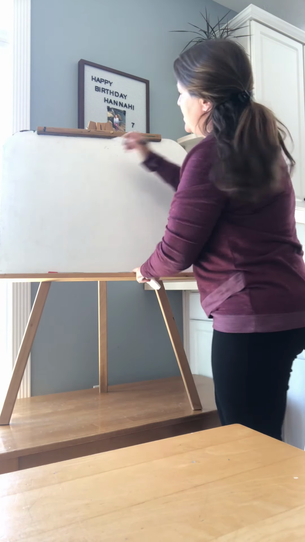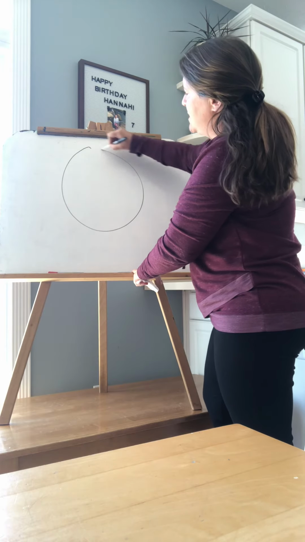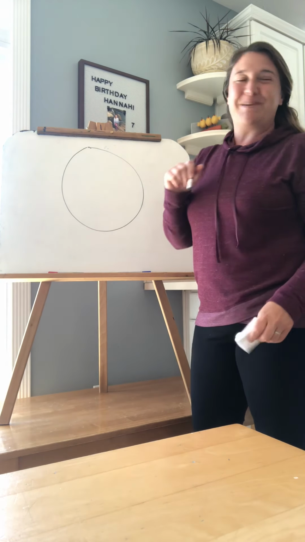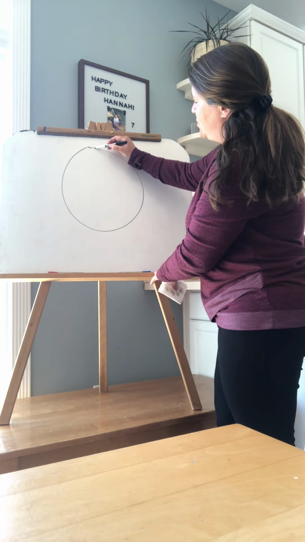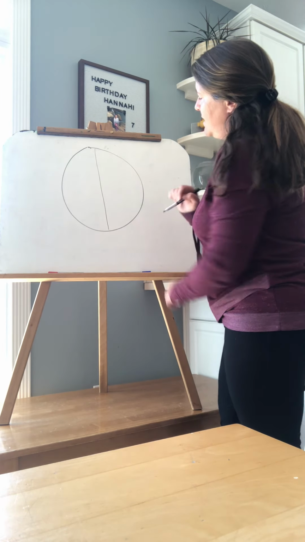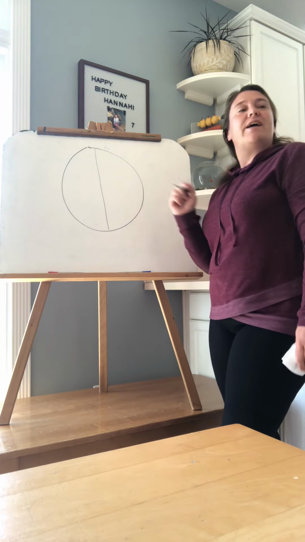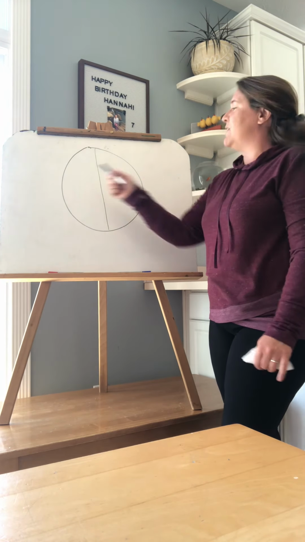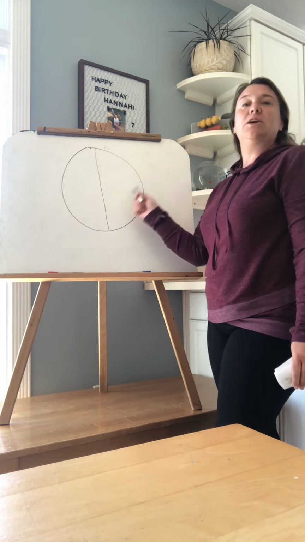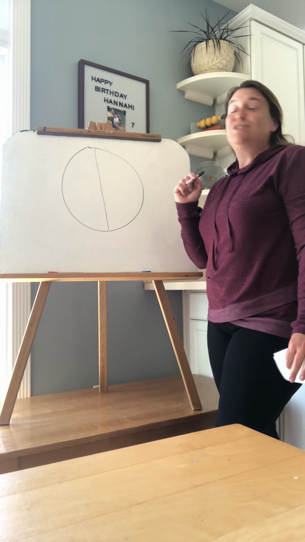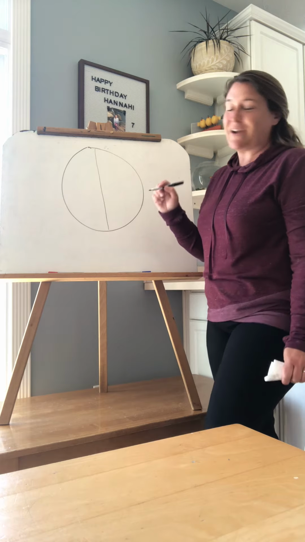So let's say we had a big pizza, and right now it's just going to be Jacob and I sharing it. Jake, are you happy with the way I divided that? Yes. Good. We have equal parts. How many equal parts do we have? 2. 2 equal parts. Very good.